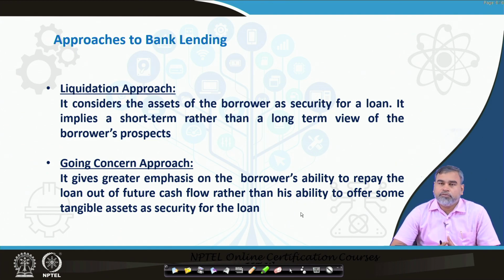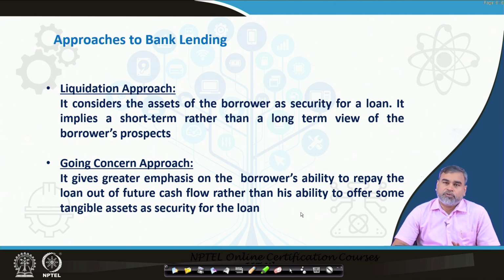There are many types of loans given, but whatever loan it may be, the loan giving process is based upon a certain philosophy. What kind of approach do the commercial banks follow whenever loans are given to different kinds of clients? We can say that there are two approaches the banks may follow whenever they provide loans.